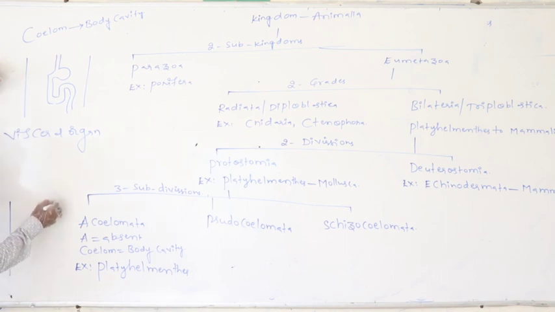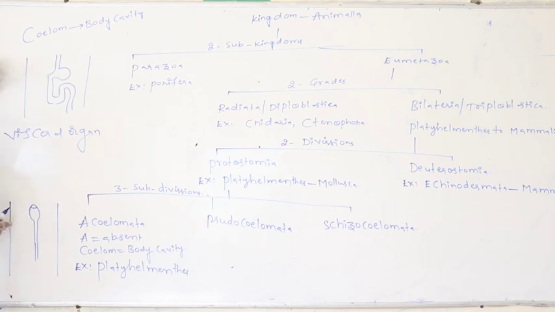So definitely just assume this is the body wall on both sides. This is the alimentary canal. This is the body wall on this side, this is the body wall on this side.